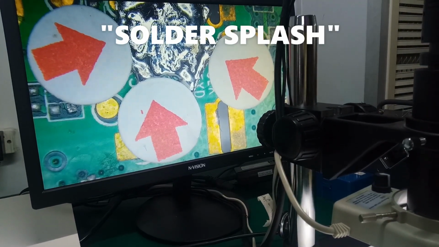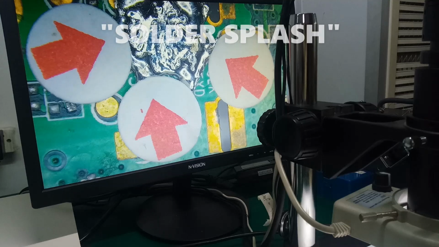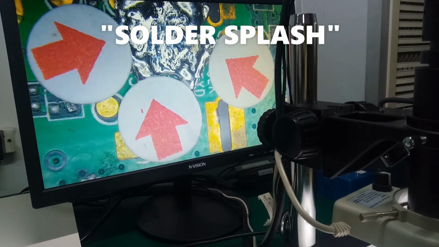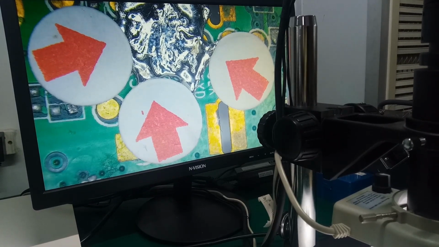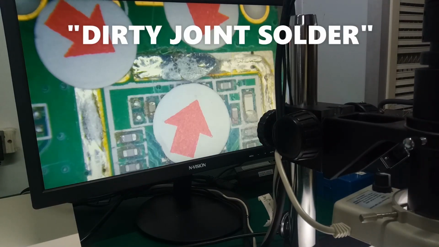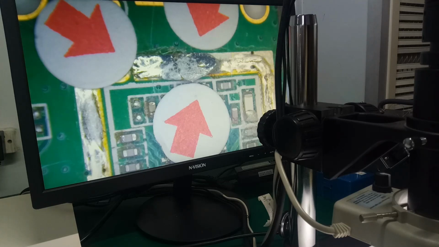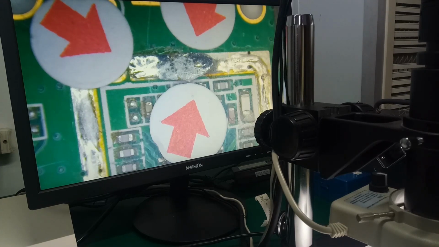Solder splash. We found anywhere in the circuit board. It will cause short component or short circuit. Dirty joint solder. It looks like a solder whip or cracked solder and semi-shiny, caused by movement of the solder part before the solder has hardened.